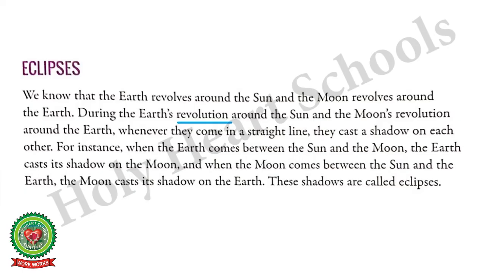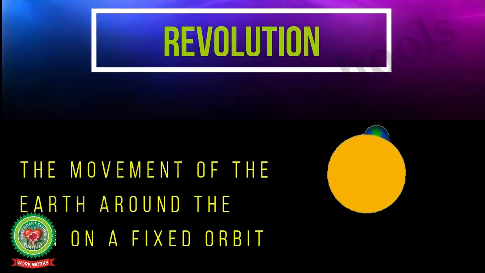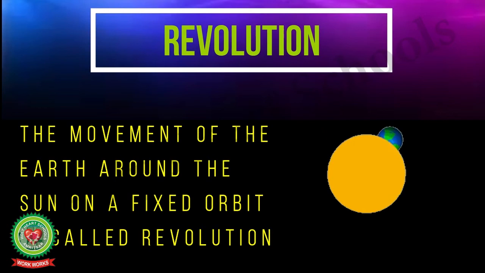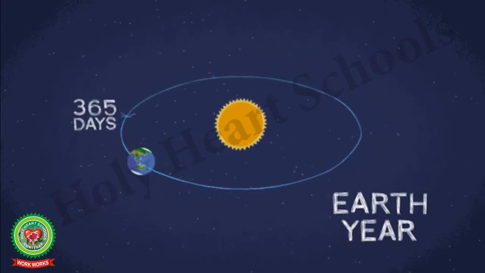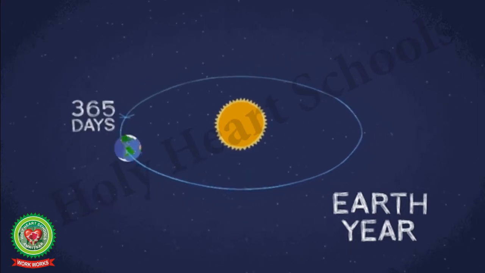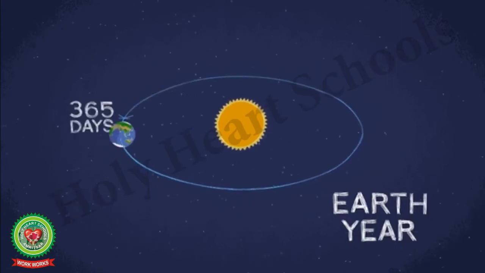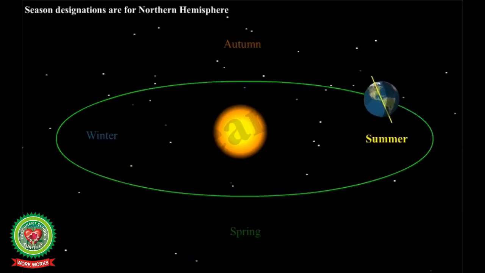Students, underline the word revolution and write down its definition. The movement of the earth around the sun on a fixed orbit is called revolution. The earth takes 365 days and 6 hours or 1 year to complete one revolution. The revolution of the earth causes changes in seasons.